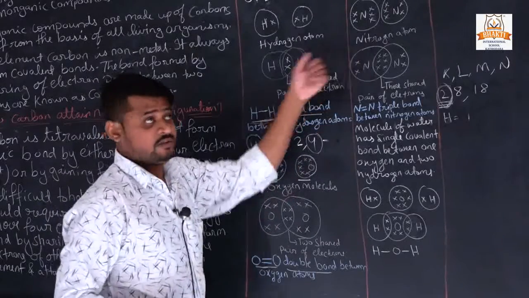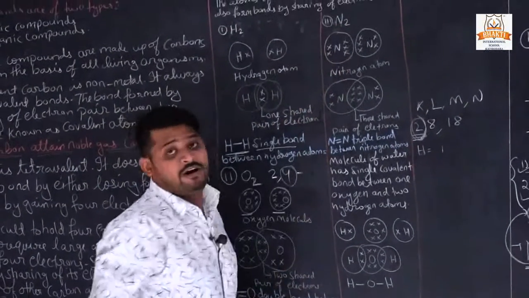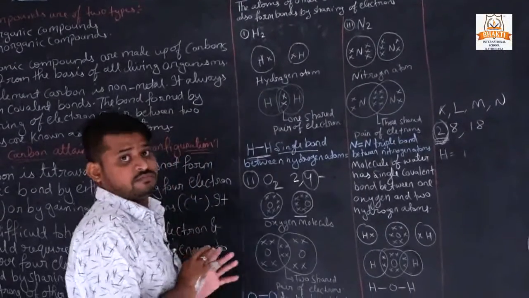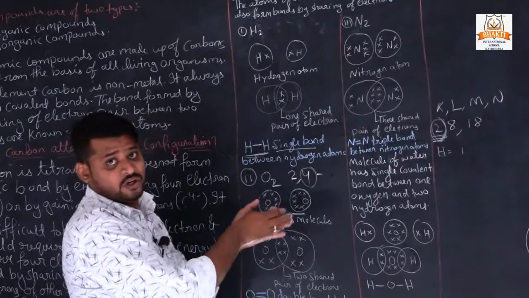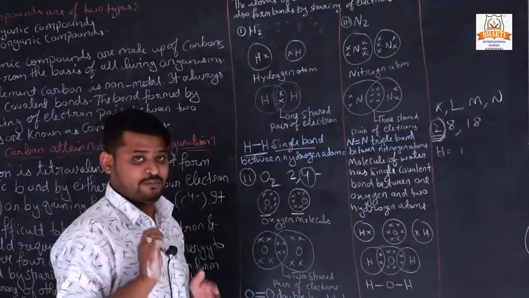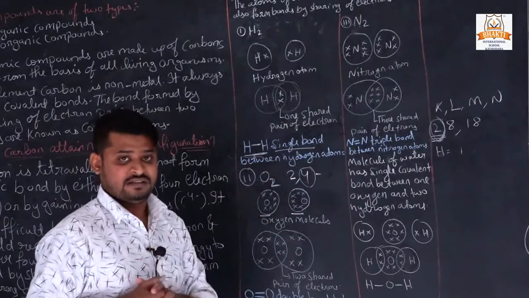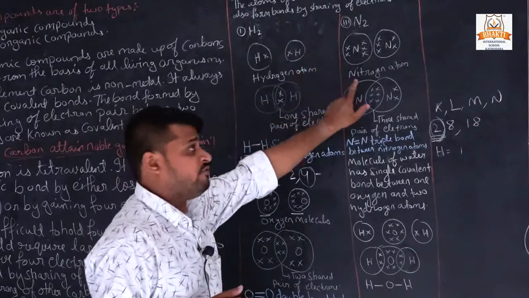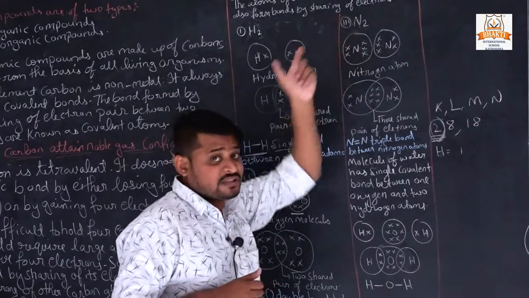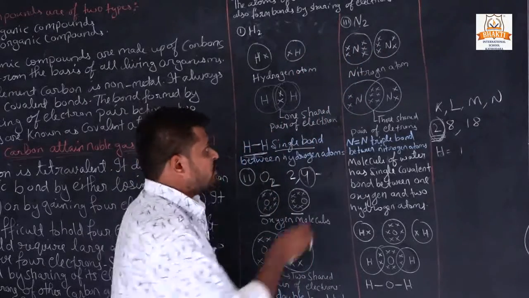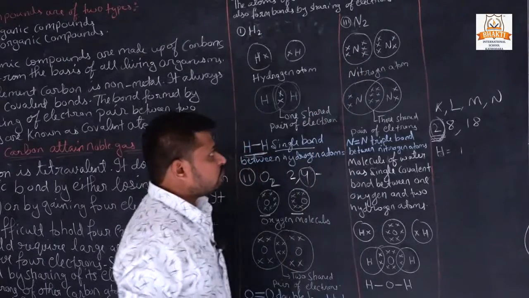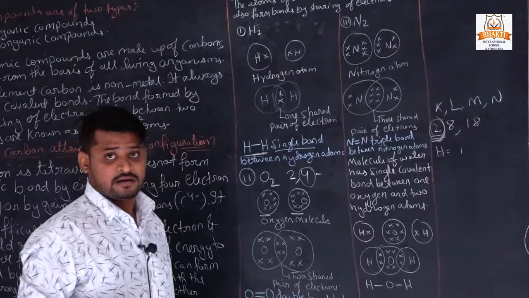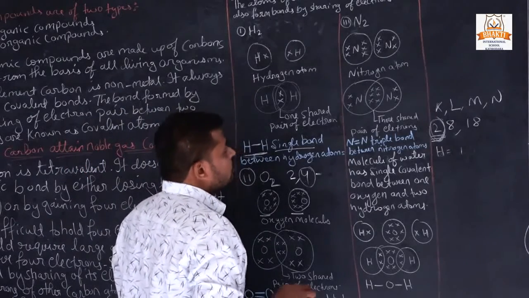Now see the third one, nitrogen. We always write nitrogen as N2 when we are writing only the element, not in a compound. In a compound like NH3, ammonia, we write a single atom. But when we write only nitrogen, we have to write N2. Why? Because single N is not stable, because N has 5 valence electrons.